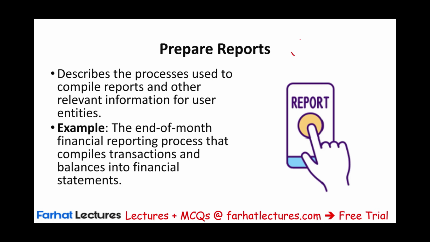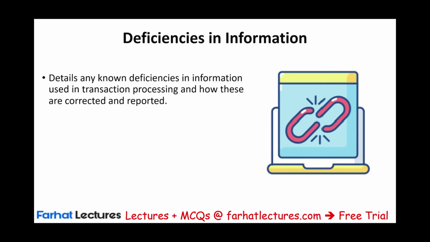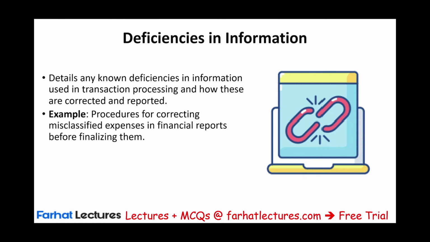How do we prepare the report? Show us in the description. Why? That's important. That's important for the auditor to know this. Deficiencies in information. You also want to detail any known deficiencies in information used in transaction processing and how they are corrected. If you have any problems, I need to know how did you correct this problem.